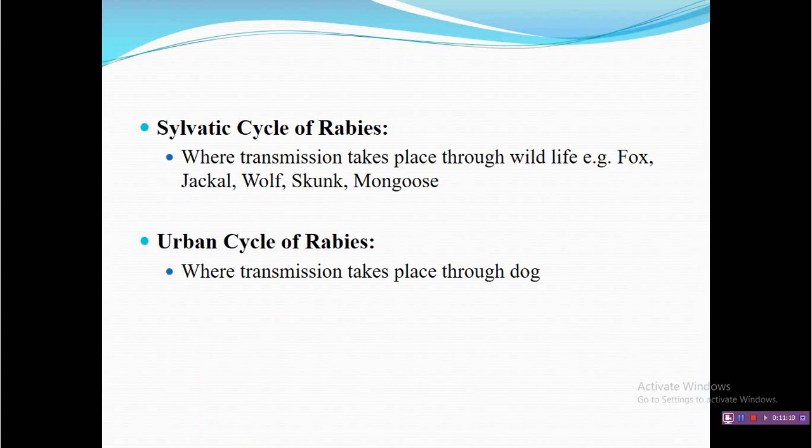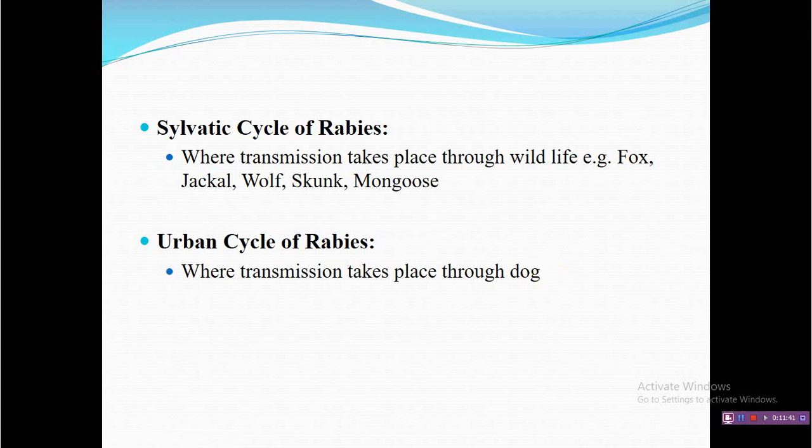Generally, this particular virus is harbored or maintained in the field in two important cycles. One is known as the sylvatic cycle, the second is known as the urban cycle. The important difference between these two cycles is that in the sylvatic cycle, wild animals play the role in maintaining this virus, whereas in the urban cycle, dogs play the important role in maintenance of this virus.